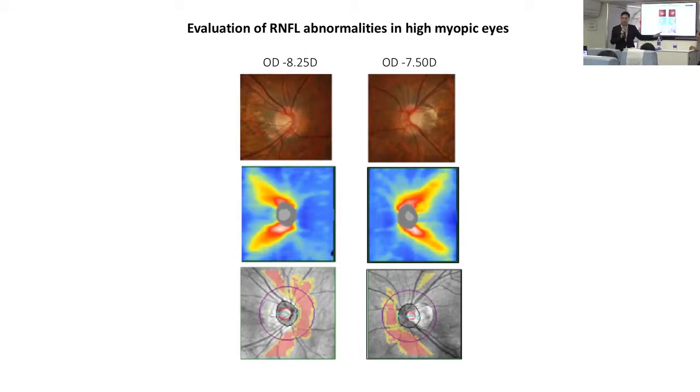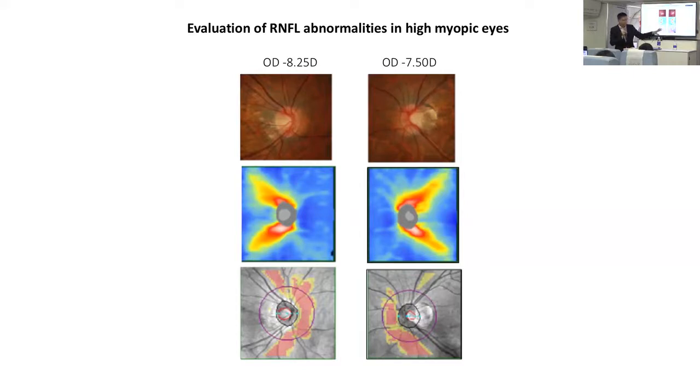But now look at the deviation map. You see all these red pixels. And when you look at the circle scan, I'm sure when you study the circle scan you would appreciate there are red sectors over the inferior side and the superior side.